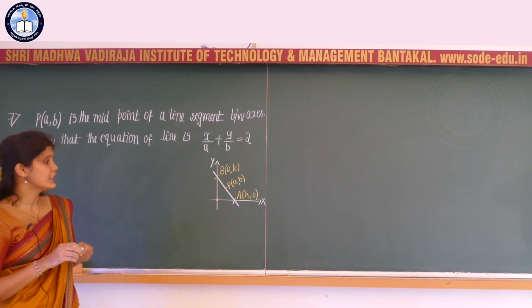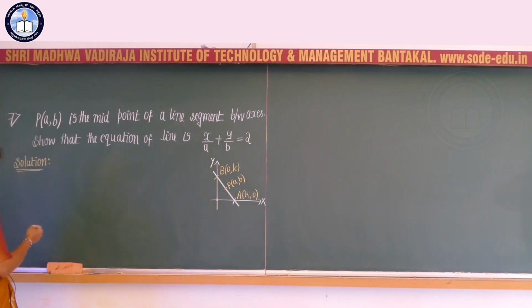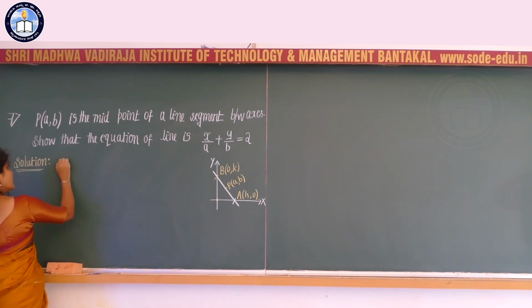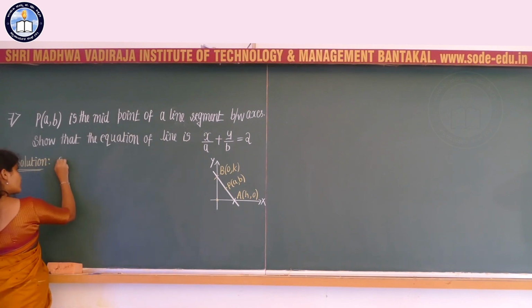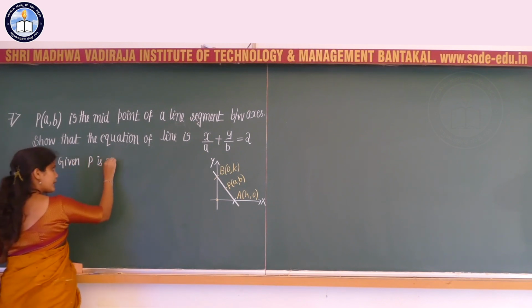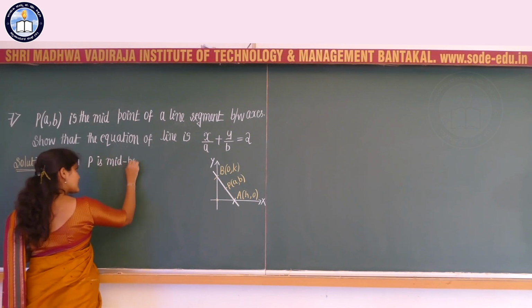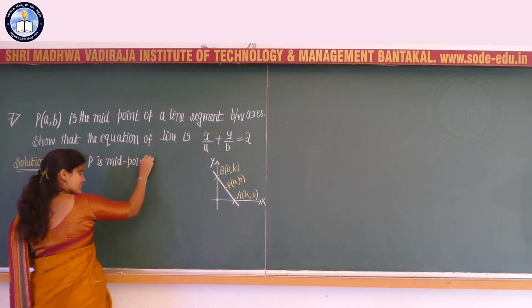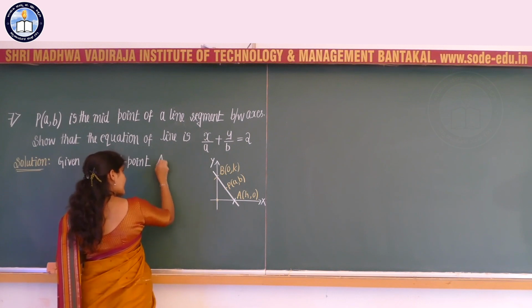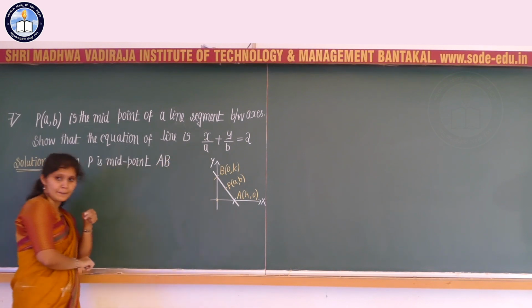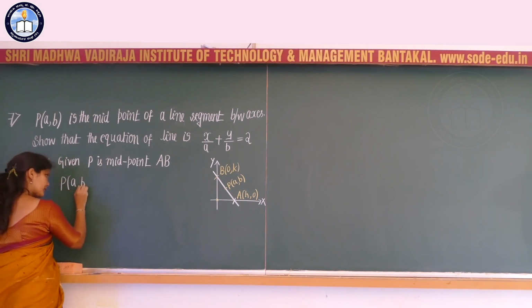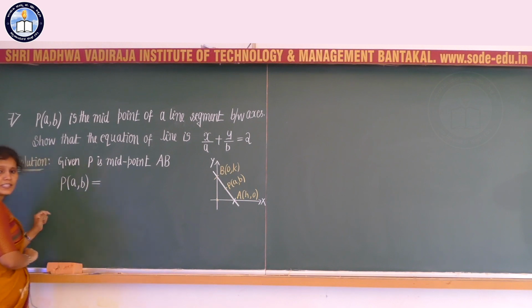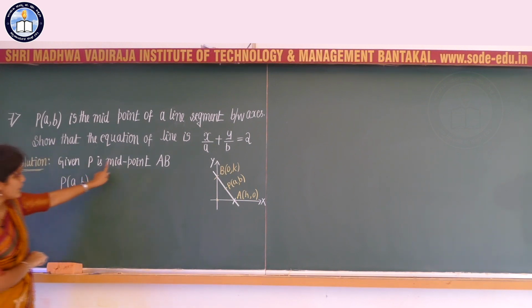So let us continue with the given question. It is given that P of a comma b is the midpoint of the line segment. Given that P is the midpoint of AB, therefore a comma b are the coordinates of the point P, the midpoint of AB.